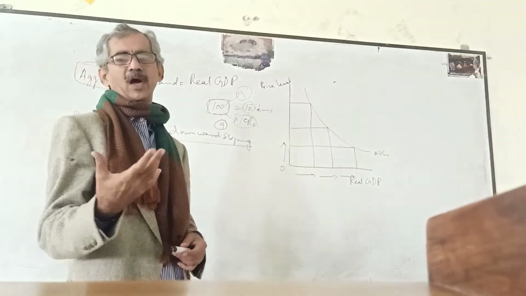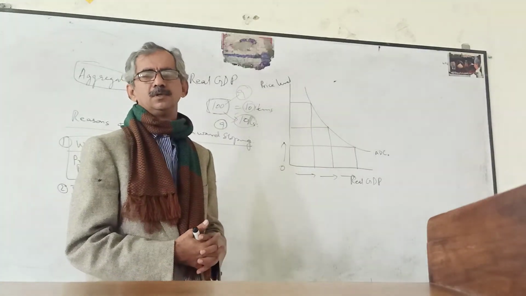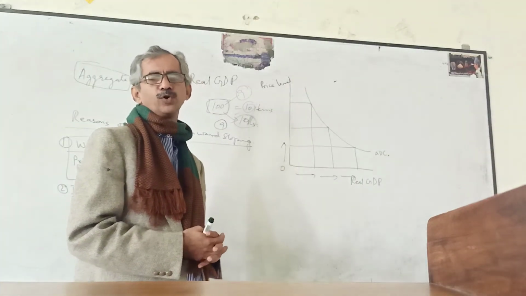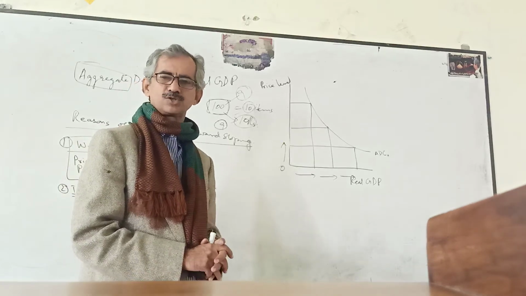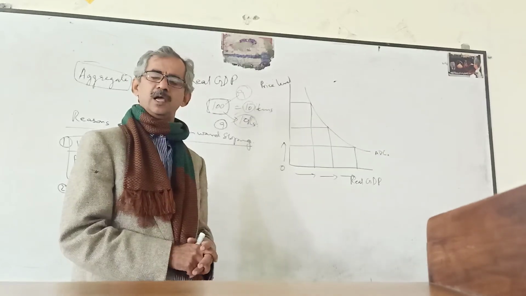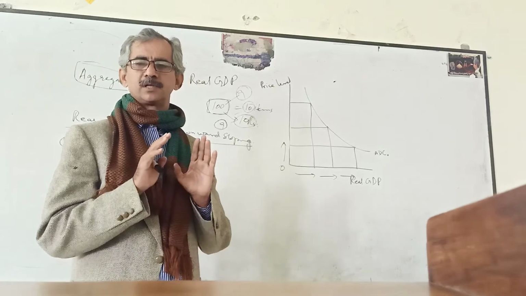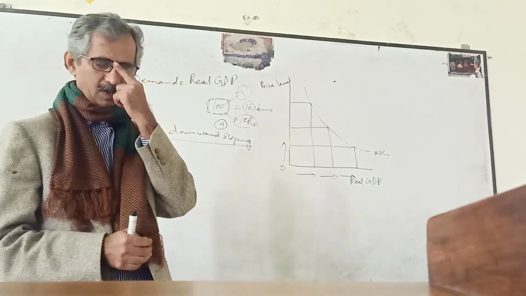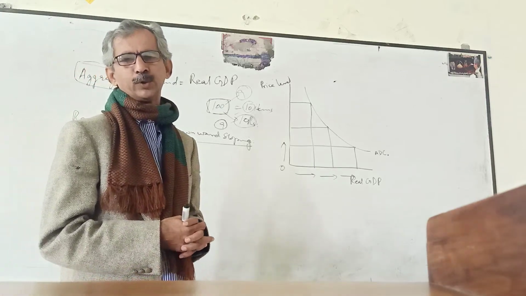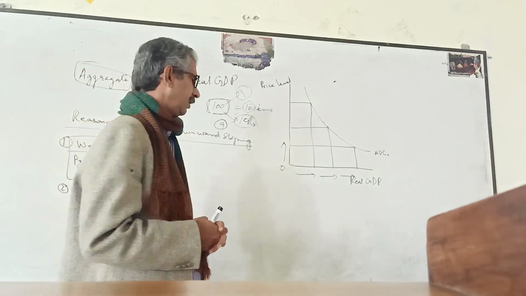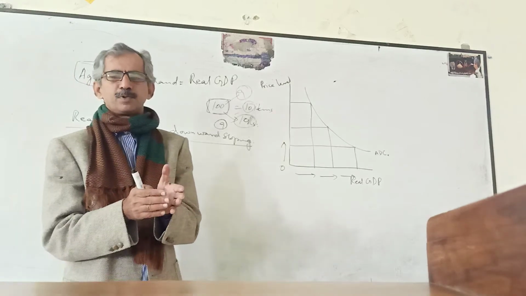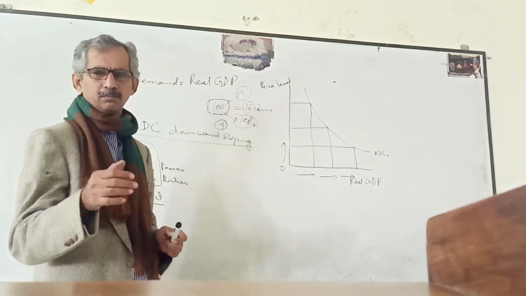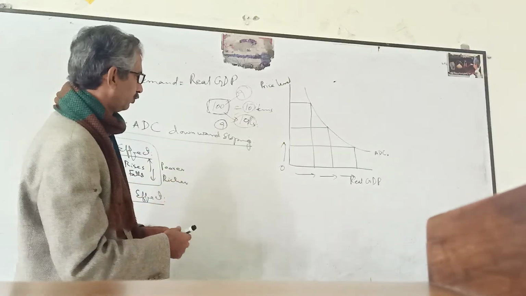When the price level rises, people need more money to buy the same goods and services. I am repeating again that whenever the price level in the country rises, people feel poor.